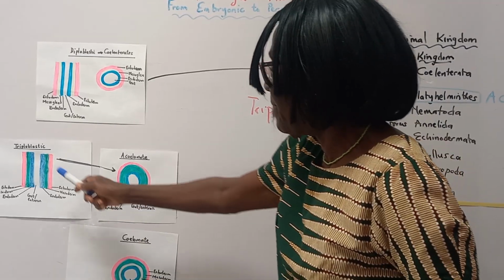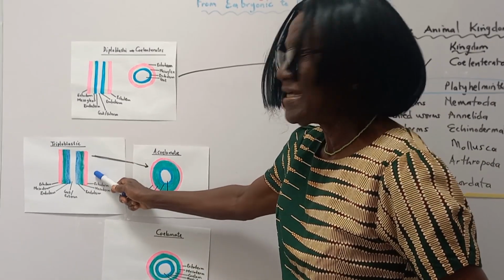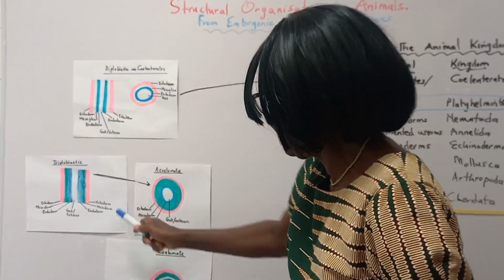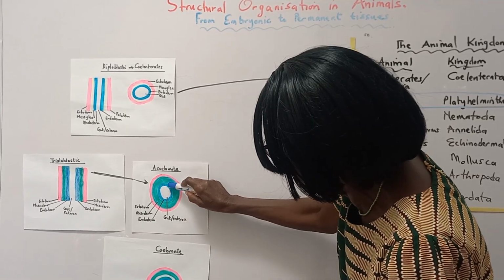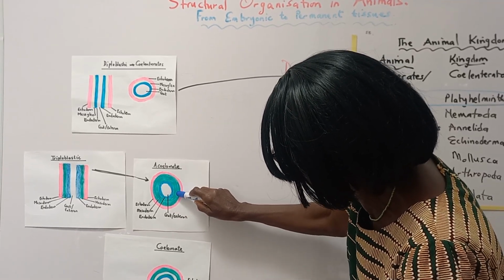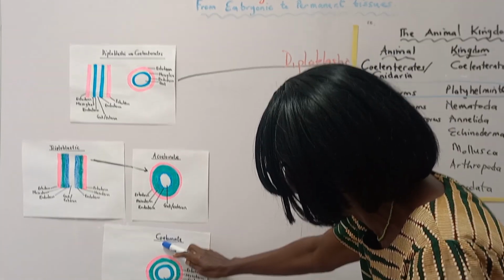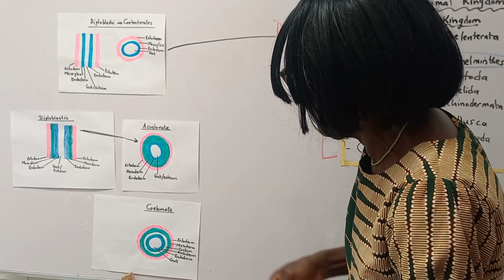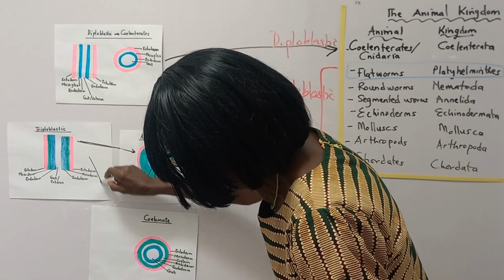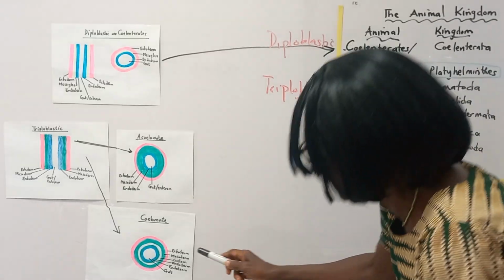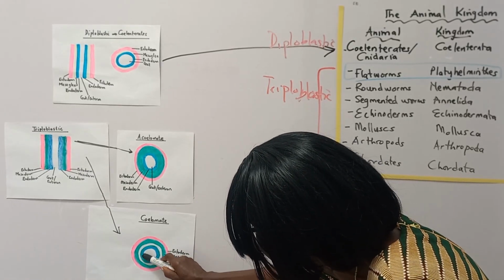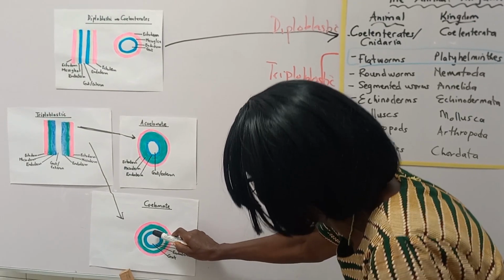Then you have some triploblastic, that's the majority of triploblastic. They have a fluid-filled cavity that separates the mesoderm, the middle layer. So they are known as coelomates. So we have the coelomates here. They are also triploblastic. There's a fluid-filled cavity that is separating the mesoderm.